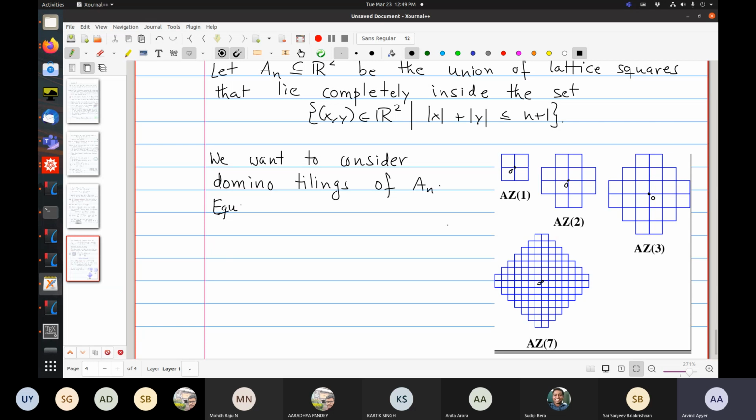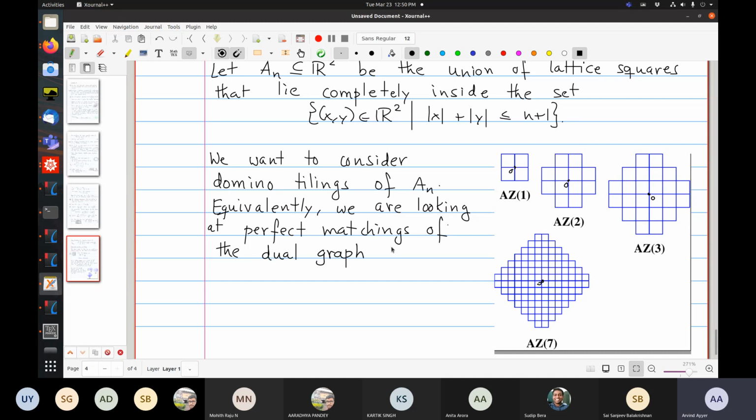Equivalently, we are looking at perfect matchings of the dual graph Â_n.